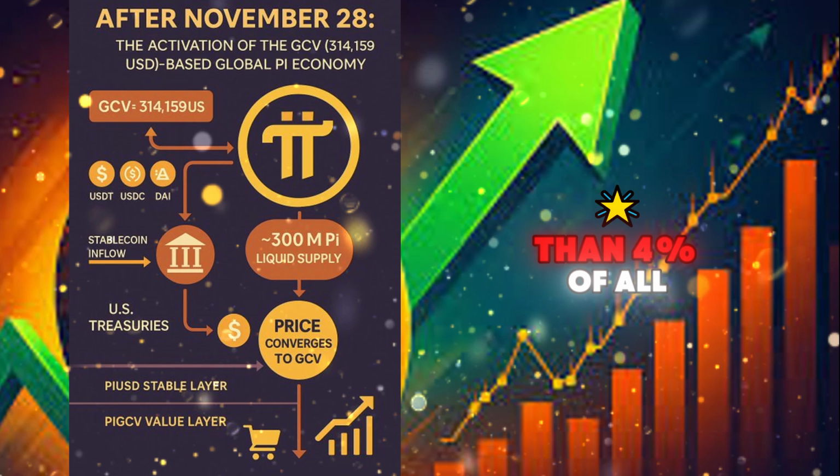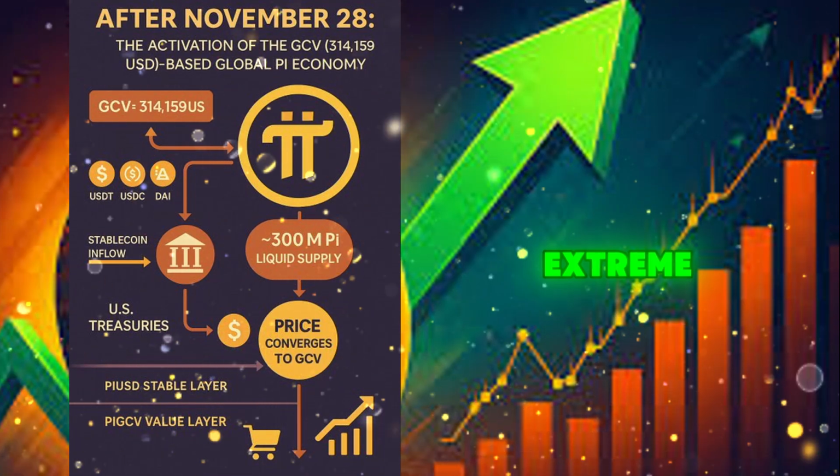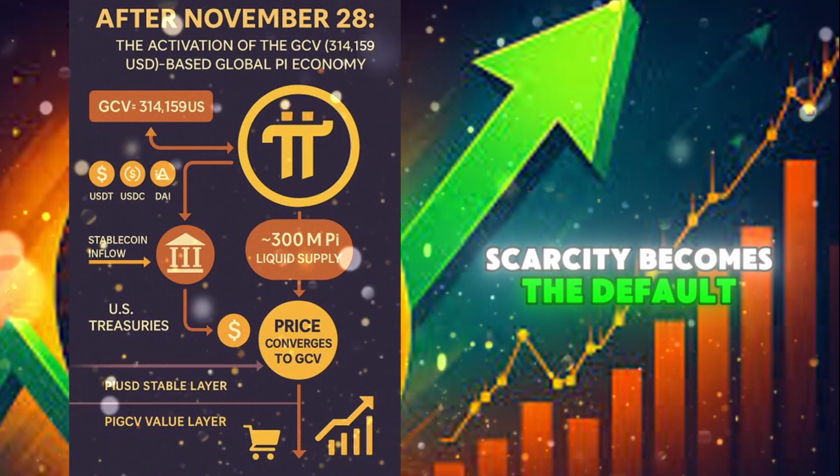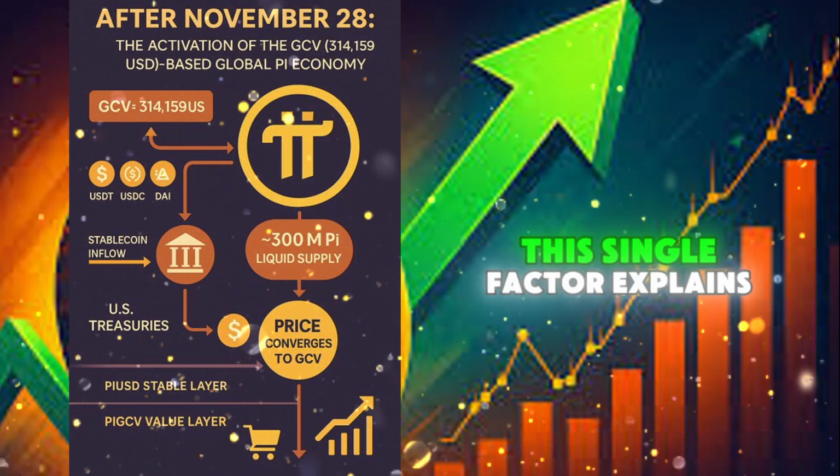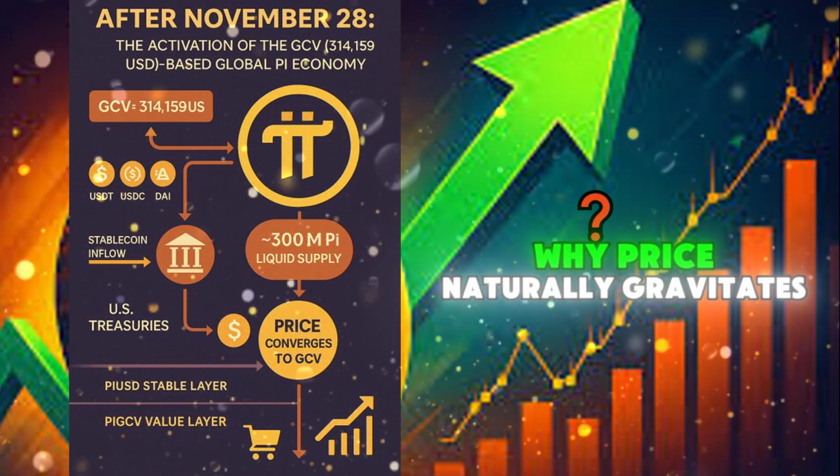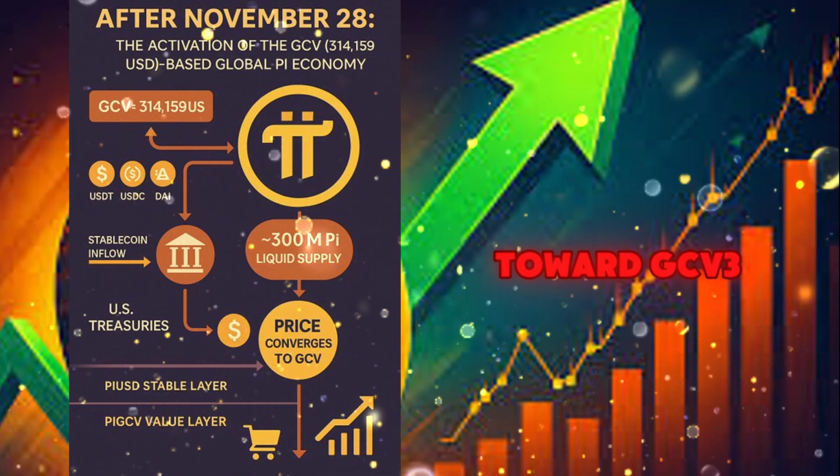This is less than 4% of all migrated Pi. Extreme scarcity becomes the default state of the Pi economy. This single factor explains why price naturally gravitates toward GCV.